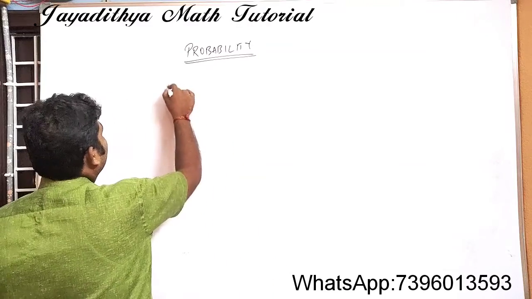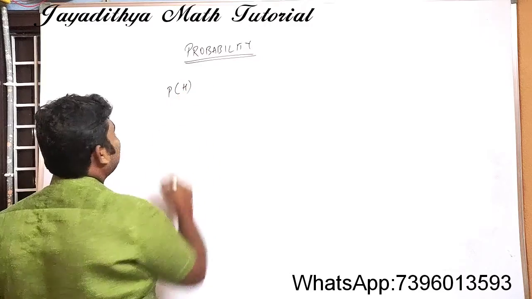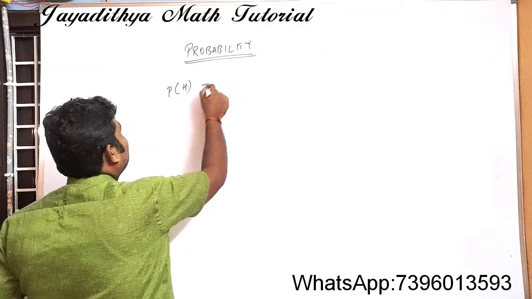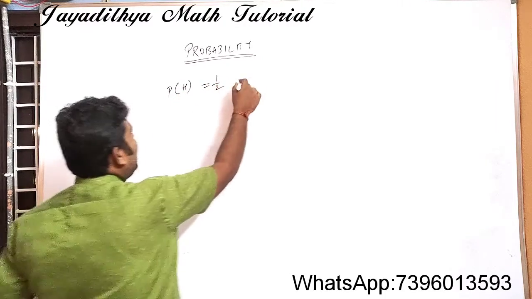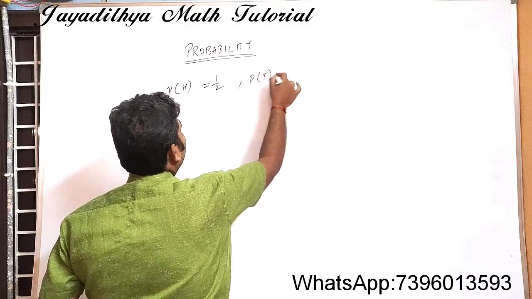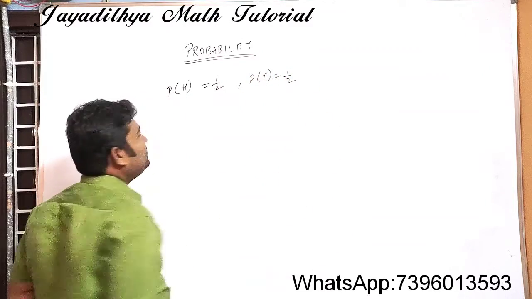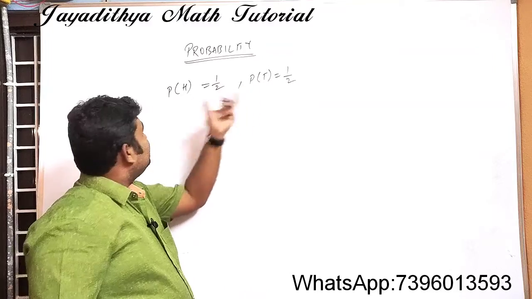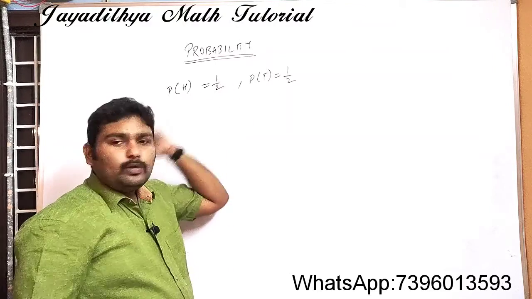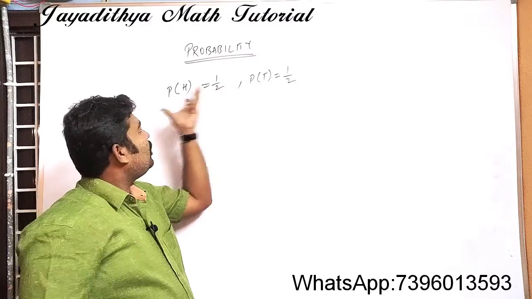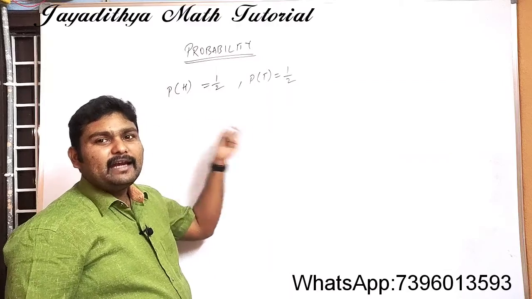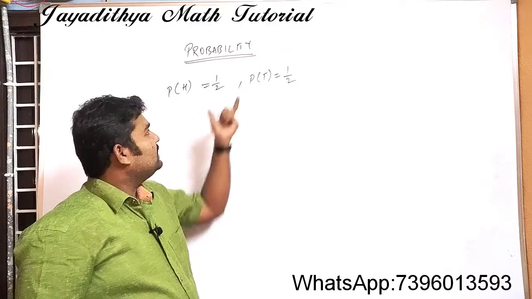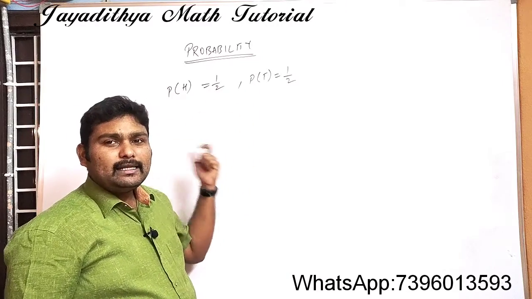For example, what is the probability of a head when we toss a coin? The answer is 1/2. And what is the probability of a tail when we toss a coin? That is also 1/2. The probability values are equal, so we call getting a head and getting a tail equally likely events.